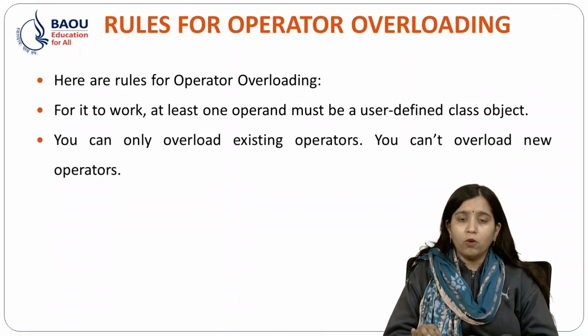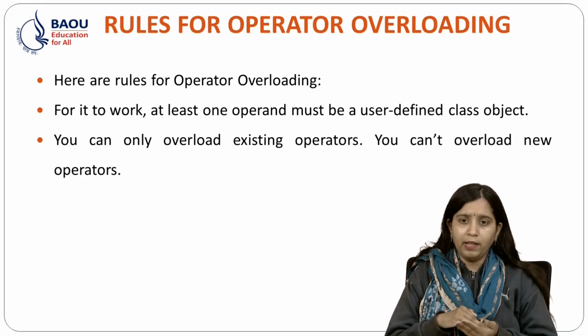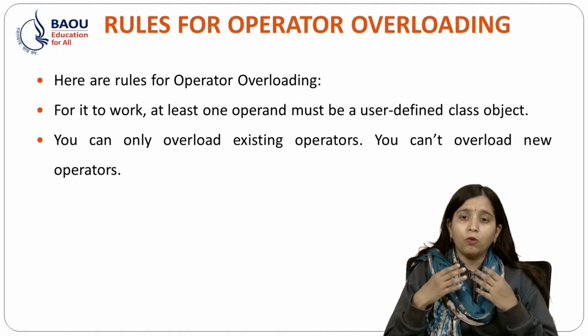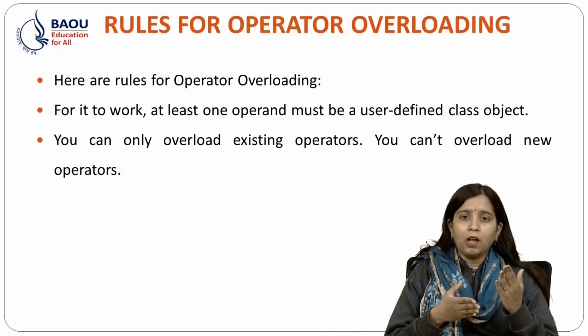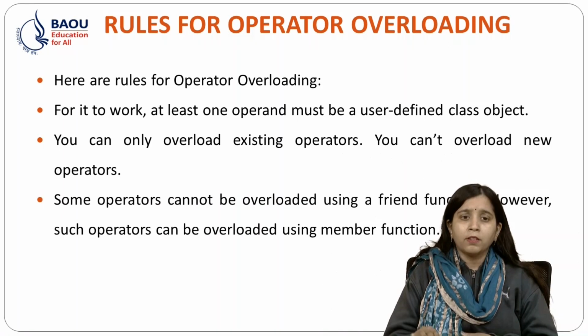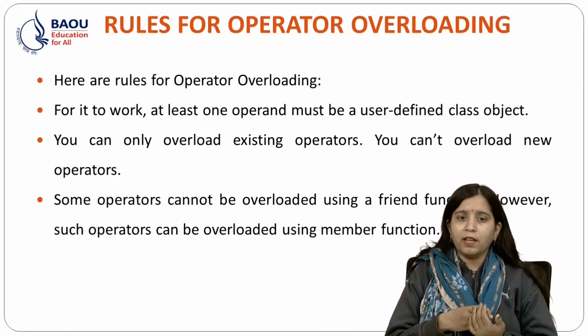You can only overload existing operators. The operators which we have in the C++ library, only those we can overload. We cannot overload operators outside the library. Some operators cannot be overloaded using a friend function. However, such operators can be overloaded using member functions.